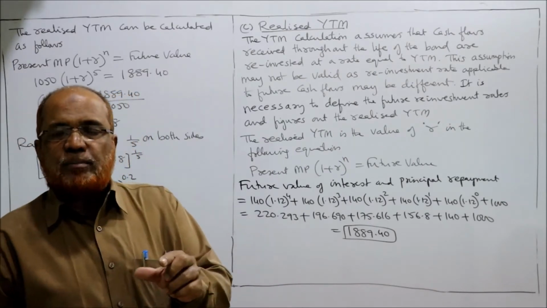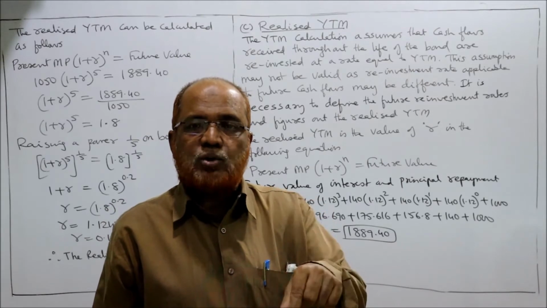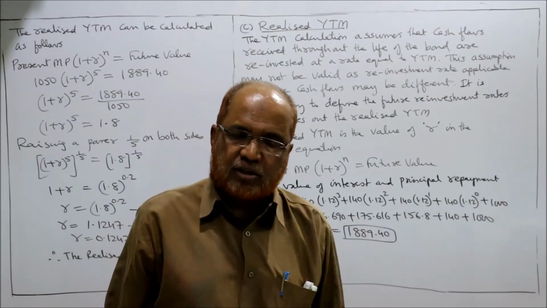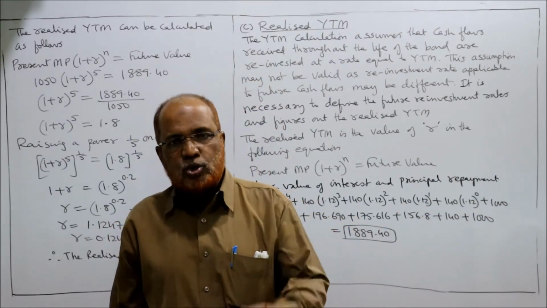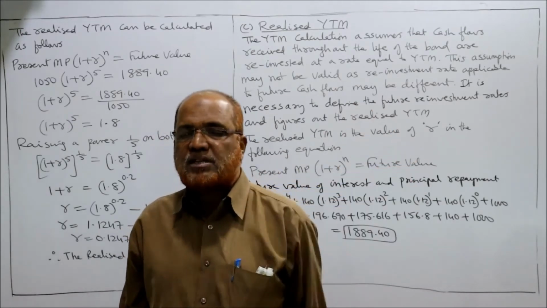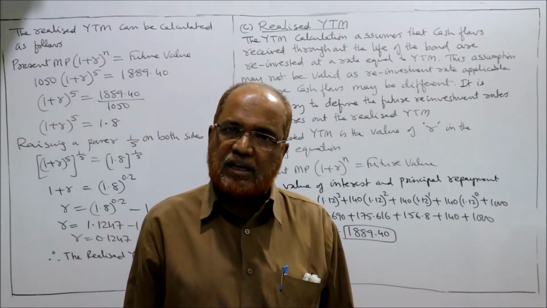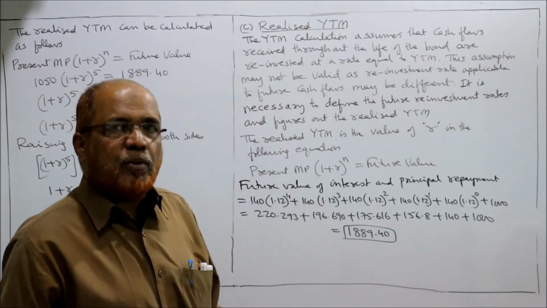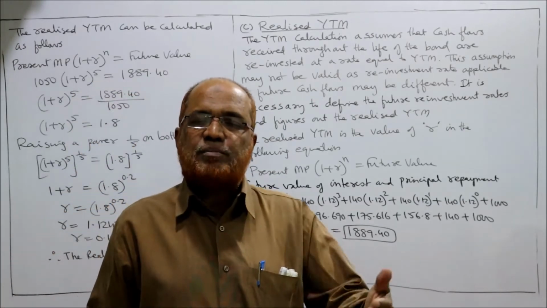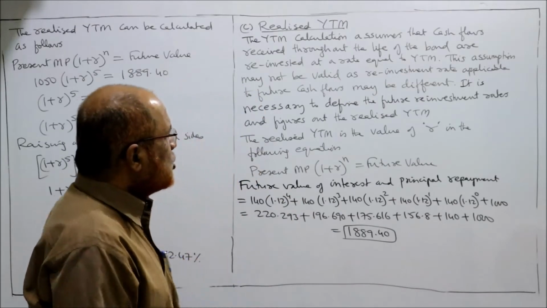तो realized YTM के लिए we have to define what is the rate of interest we are going to earn on reinvestment of coupon interest. जो coupon interest every year आ रहा, वो coupon interest को हम reinvest करने पर क्या rate से return मिलेगा? At what rate will we get the return? तो यहाँ पर in our problem it is given that reinvestment rate is 12%.